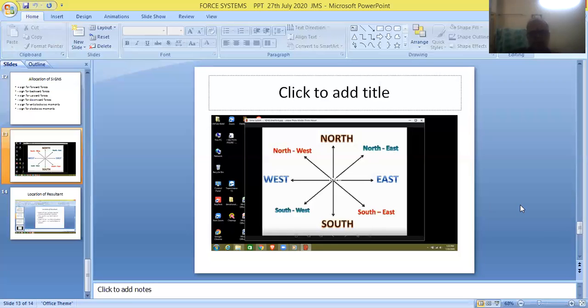So friends, this is a wonderful figure which can be used for indicating forces acting in east, north, west, south directions, and also for indicating forces acting in northeast, northwest, southwest, and southeast directions.